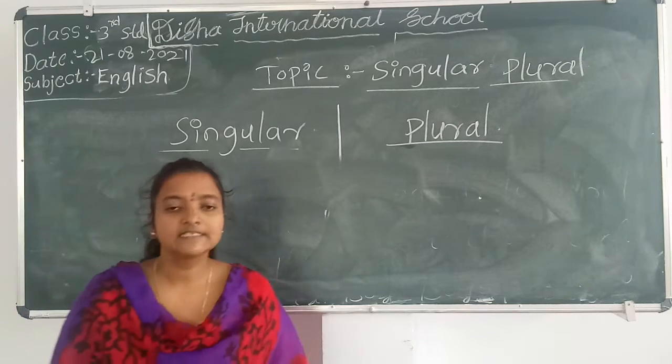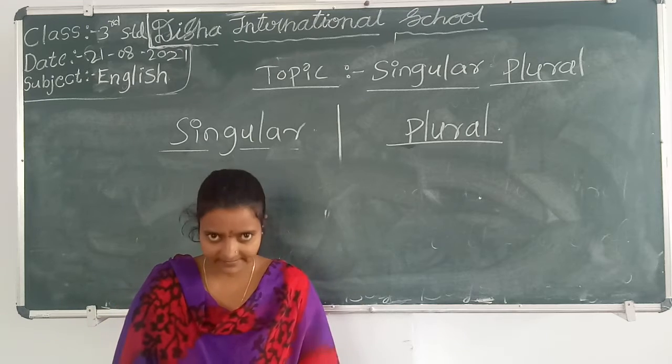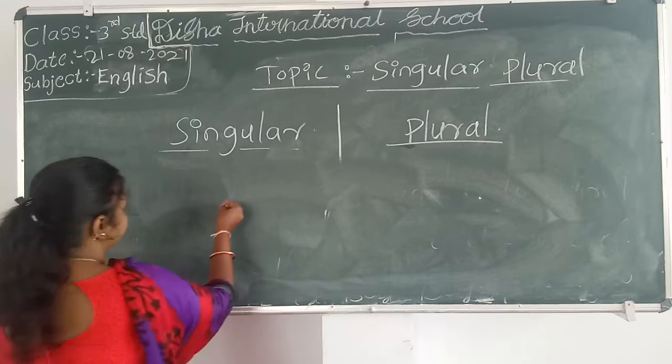I will write some more examples for singular and plural for better understanding.